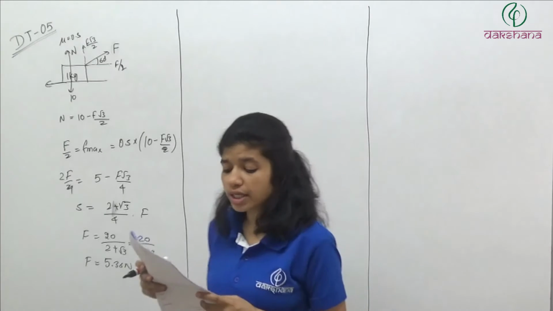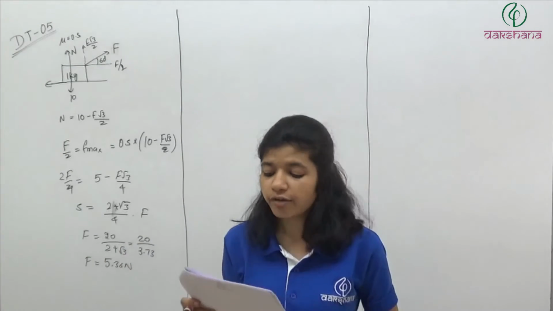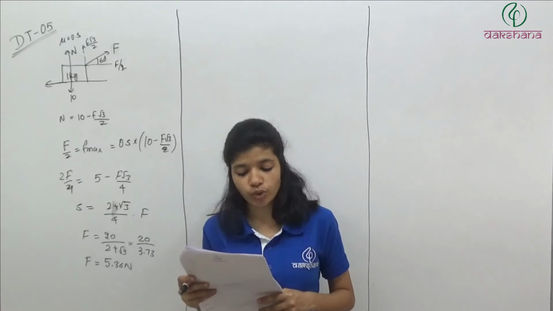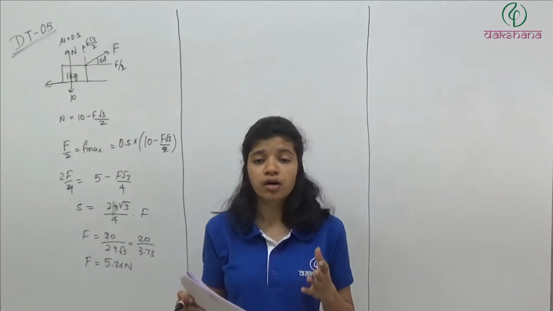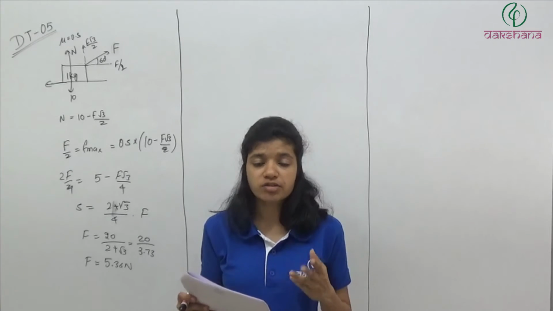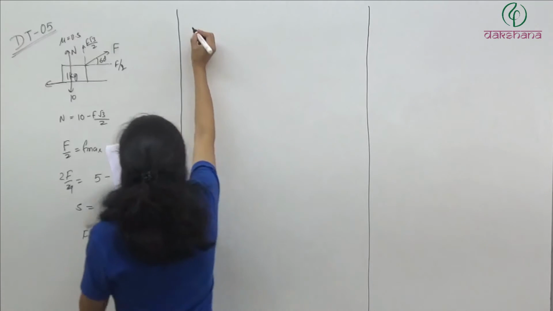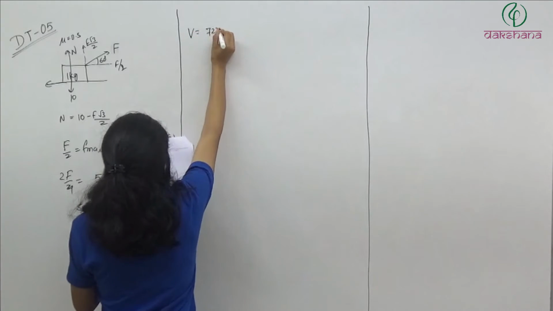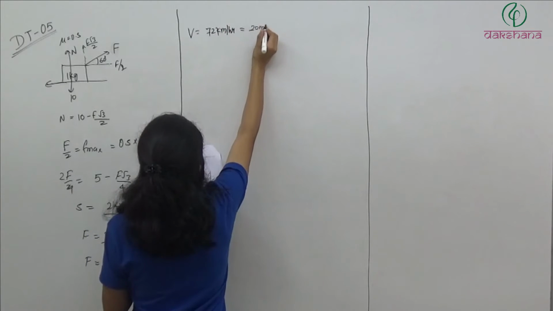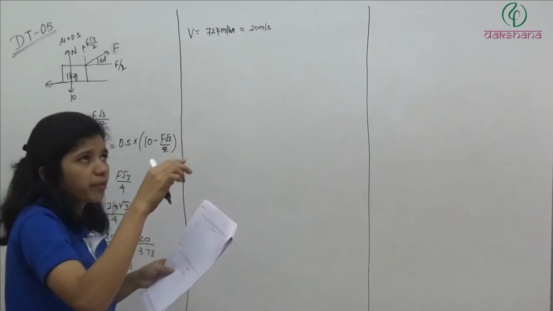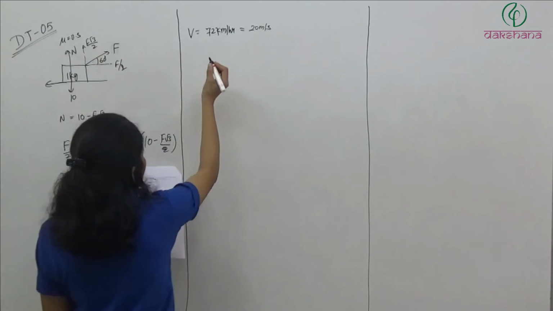Question number 22. Consider a car moving along a straight horizontal road at 72 km/h. If the coefficient of static friction between the tire and road is 0.5, the shortest distance in which the car can be stopped is. When the coefficient of friction is given, it means we are given the maximum retardation it can have. So speed is given as 72 km/h, which is 72 into 5 by 18, that is 20 meter per second.